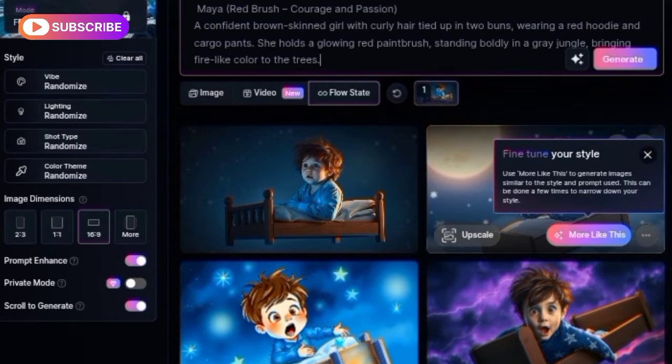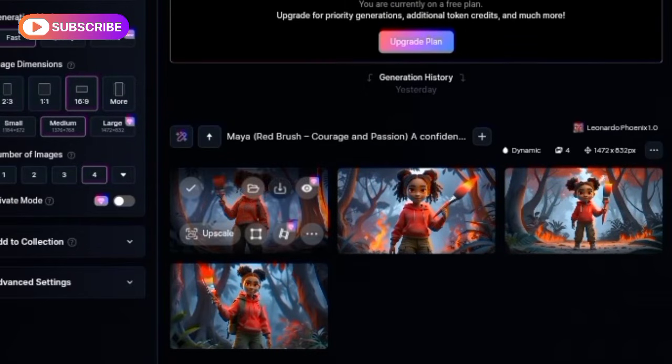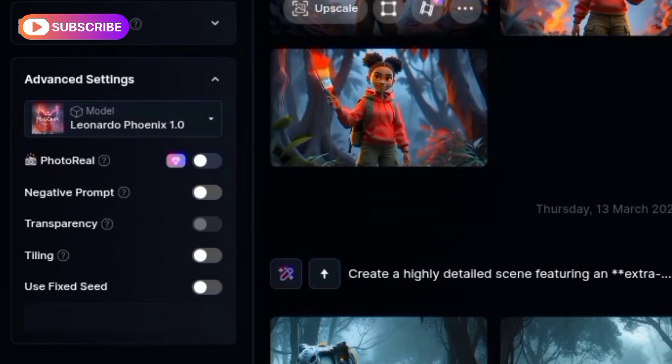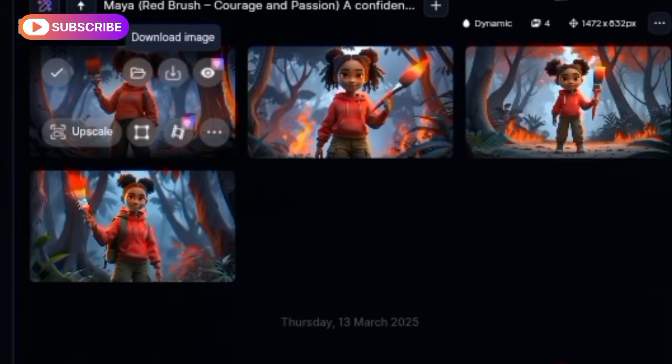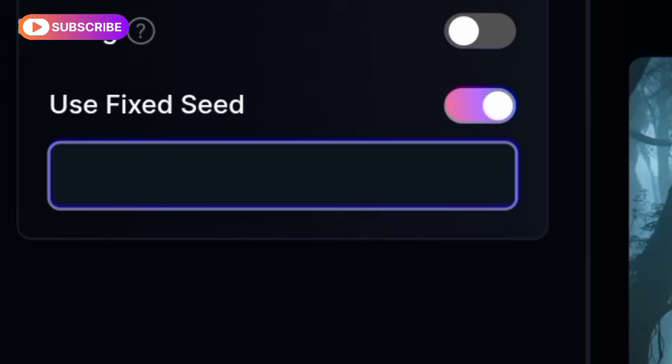When your image is ready, download it. On the site, there's an option to see again and again. Enable this option. This option will help us generate similar pictures. After downloading the picture, click on the 3 dots. You'll see Set Copy. Click on it. It will copy the code. Now paste this code into the advanced option.